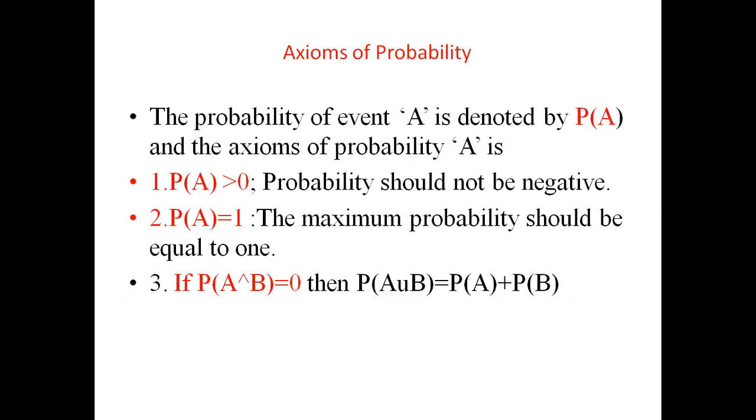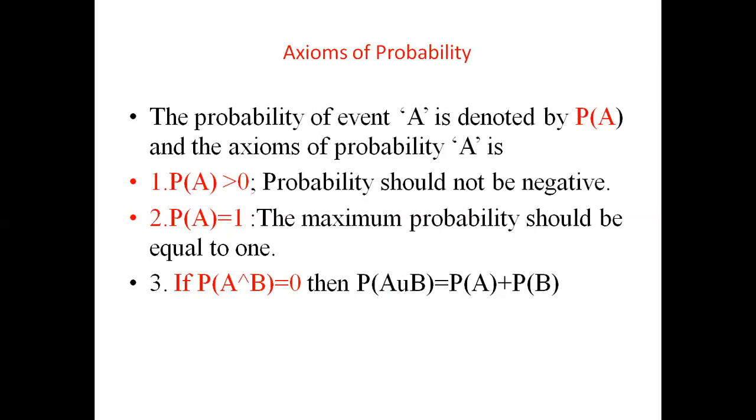Axioms of probability. The probability of an event A is denoted by P of A. The first axiom: probability of A is greater than or equal to 0. The probability should always be positive, it should not be negative. The second axiom: probability of the whole sample space is equal to 1. The maximum probability is always 1, it should not be greater than 1.